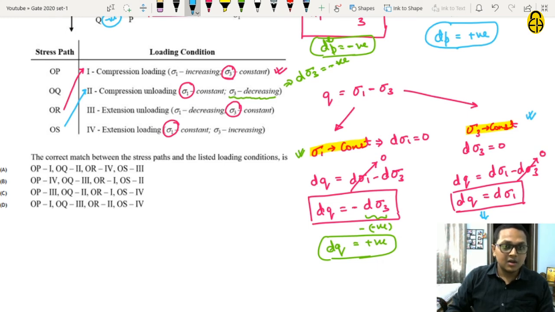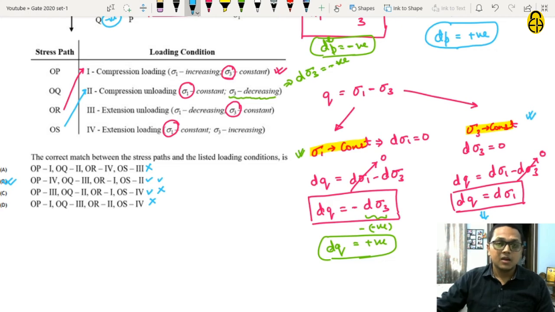So let us see for the options. OR over this is matching to loading condition 4, so option A is not correct. OR is corresponding to 1, this might be correct. OR is corresponding to 2, this is also not correct. And we know OS is corresponding to 2, so this might be correct. Over here OS is corresponding to loading condition 4, this is also not correct. So we are left with only one option, that is B. So we have already got the answer, the correct option is B.